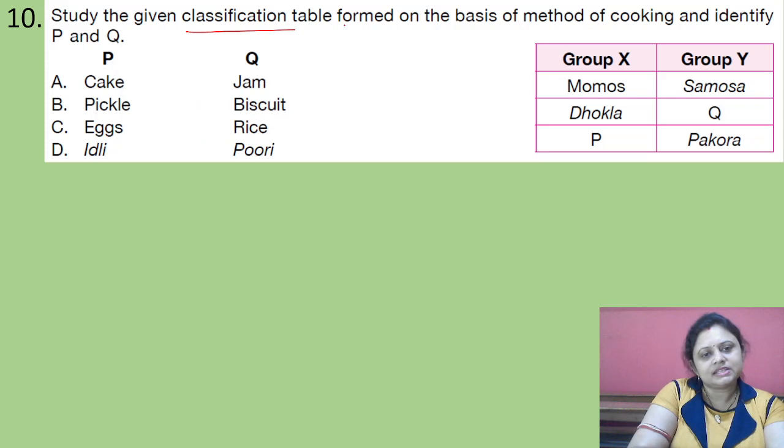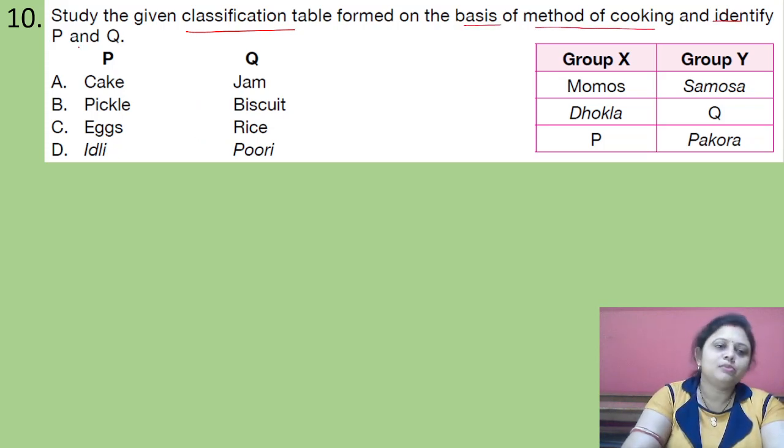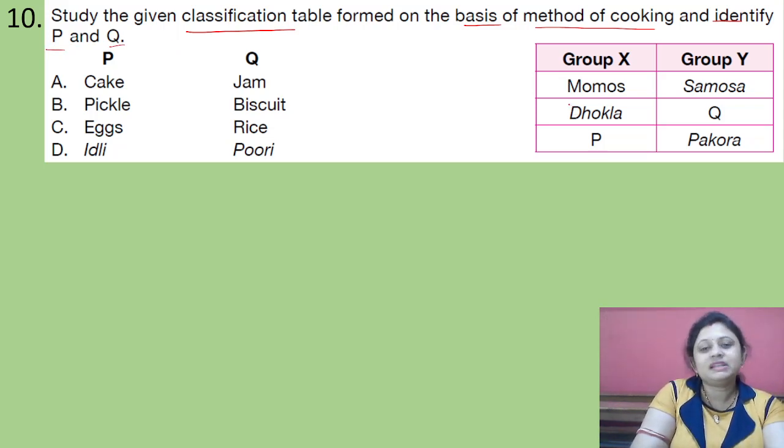In the given classification table formed on the basis of method of cooking, we have to identify P and Q. The momos and dhokla are prepared by steaming, right? The method of cooking is steaming, and for samosa and pakoda the method of cooking is frying.